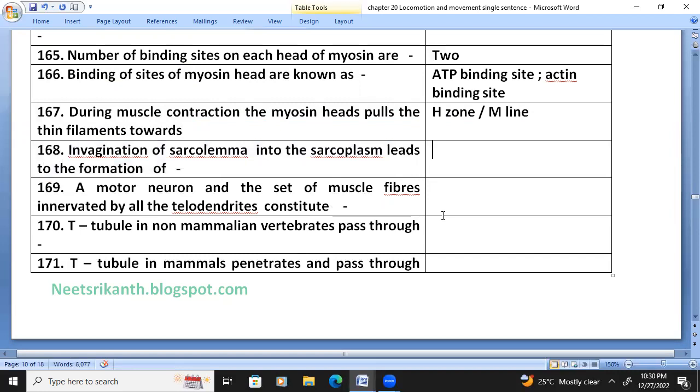Invagination of the sarcolemma into the sarcoplasm leads to the formation of the T tubule, the so-called transverse tubule. A motor neuron and a set of muscle fibers innervated by all its telodendrites constitute a motor unit.